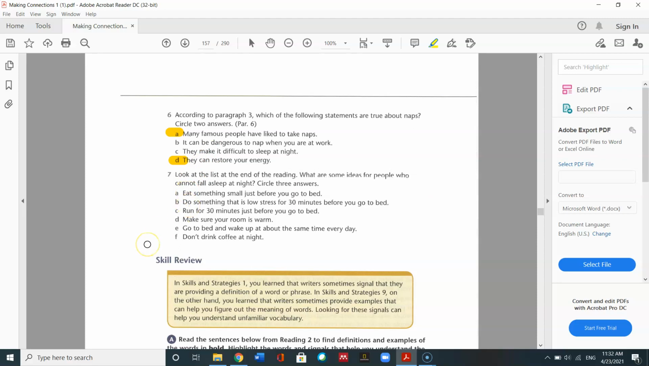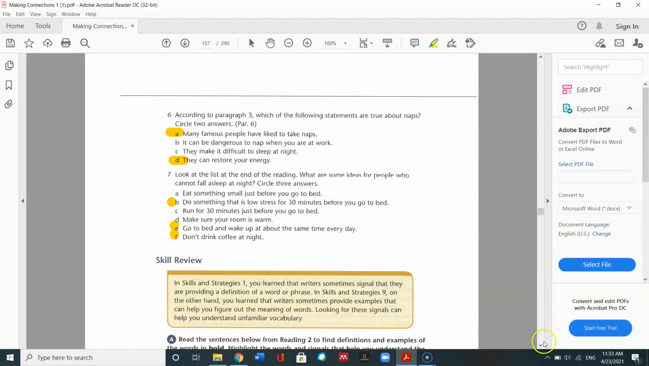And then what are some of the ideas of people who cannot sleep at night? Let's circle 3 answers. You can pause it again. So the ones that were in the reading were do something low stress, go to bed and wake up at the same time, and don't drink coffee at night.